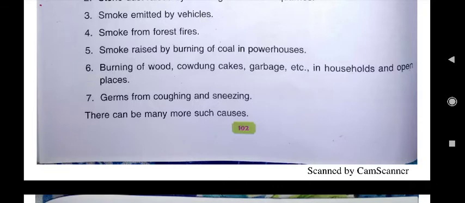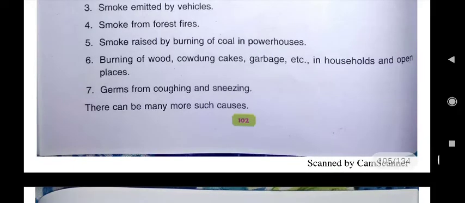You must have observed that during this Diwali also many people, what do they do? They collect the garbage from their house, they clean their house, and outside the house they burn that garbage. And due to that burning, what happens? Smoke comes out, and that smoke makes the air dirty.